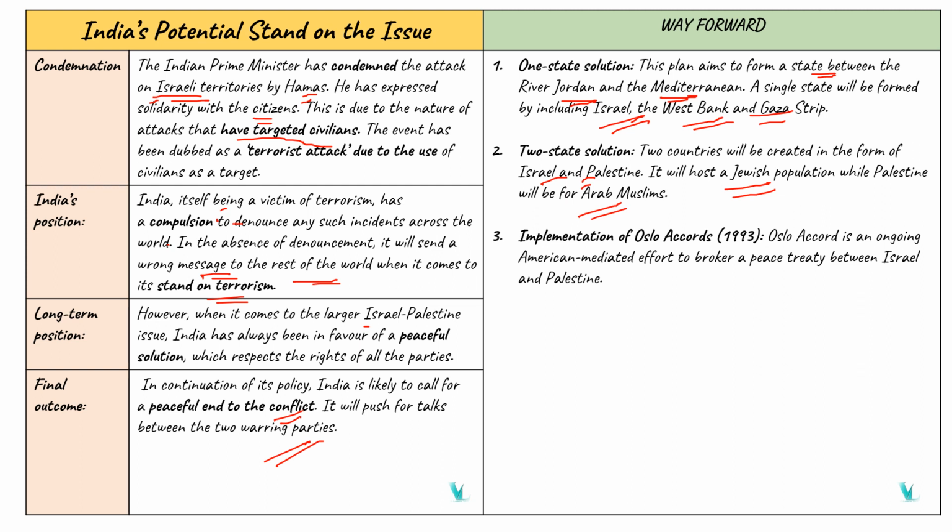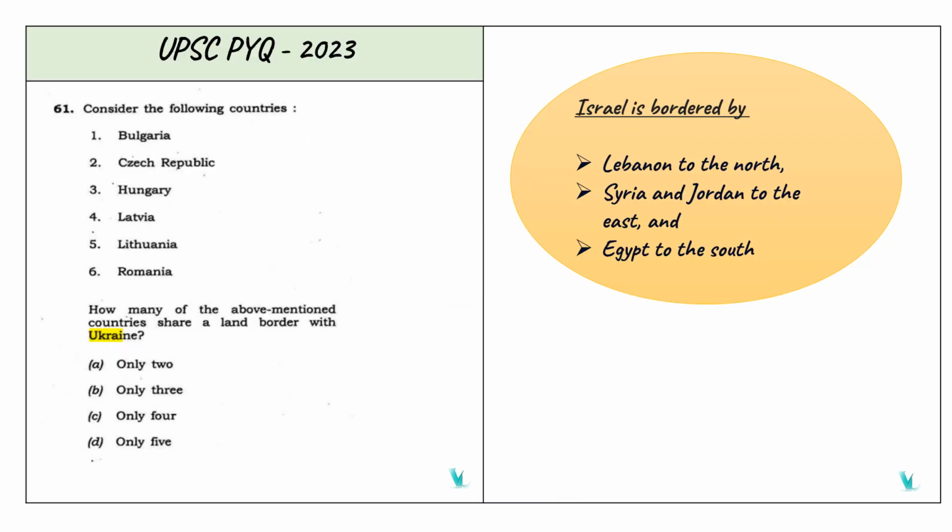And the implementation of the Oslo Accords. We already know that the Oslo Accord is an ongoing American-mediated effort to broker a peace treaty between Israel and Palestine. So these are the important points. Now, we have taken this from a previous year question, from 2023. There was a similar type of question about the Ukraine conflict between Russia and Ukraine: how many of the above-mentioned countries share a land border with Ukraine? This was the question asked by UPSC, so similarly we have to study in this manner.